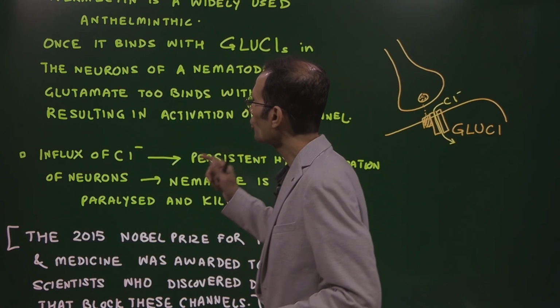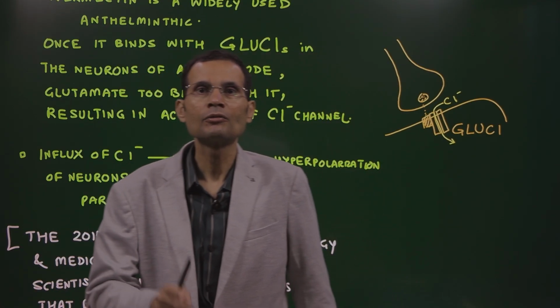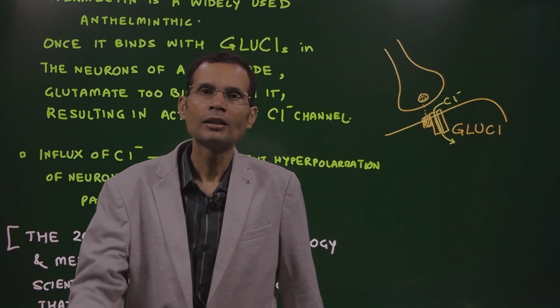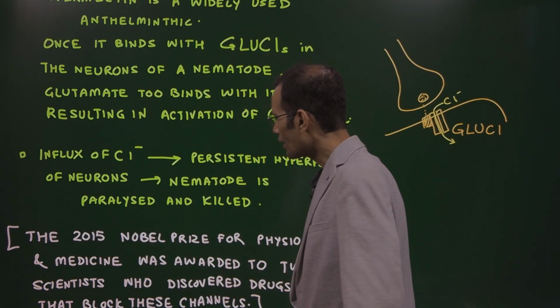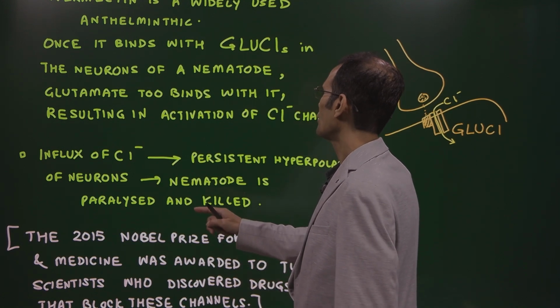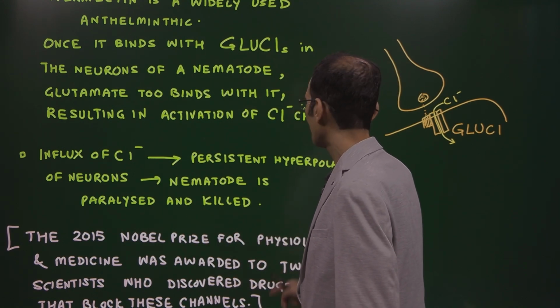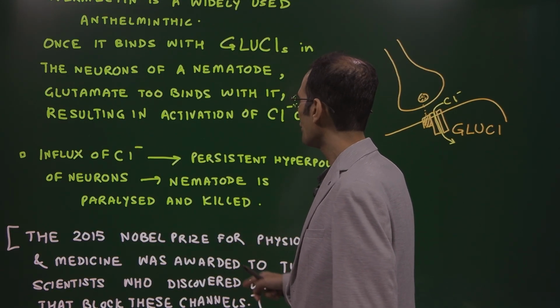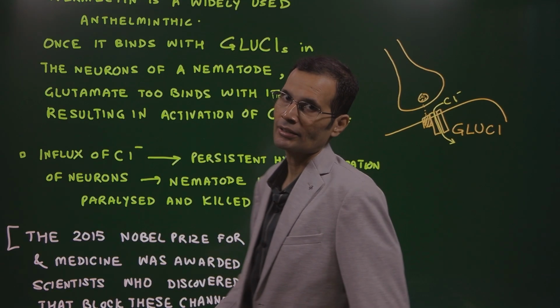It acts on the glutamate gated chloride channels, which are especially present in the helminths, or rather parasites. Now just additional information, the 2015 Nobel Prize for Physiology and Medicine was awarded to 2 scientists who discovered drugs that block these channels.